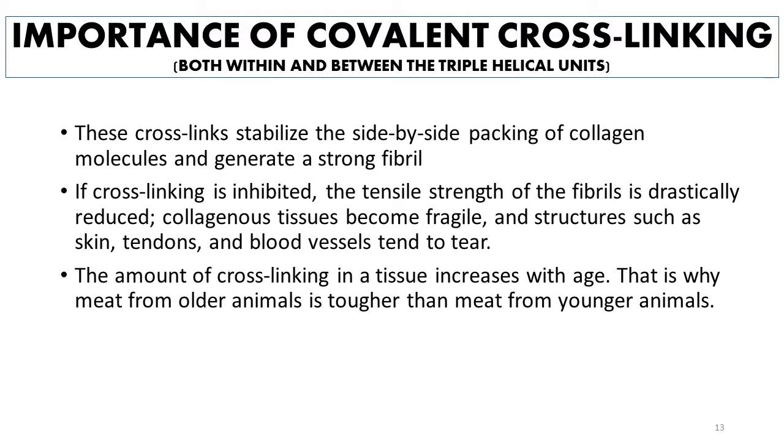So again, what is the importance of covalent cross linking in collagen structure? The cross links stabilize the side by side packing of collagen molecules and generate a strong fibril. And if cross linking is inhibited, the tensile strength of the fibrils is reduced, collagenous tissues become fragile, and structures such as skin, tendons, and blood vessels tend to tear. And another interesting fact is that the amount of cross linking in a tissue increases with age, and that is why meat from older animals is tougher than meat from younger animals.